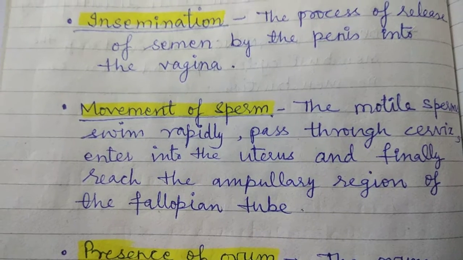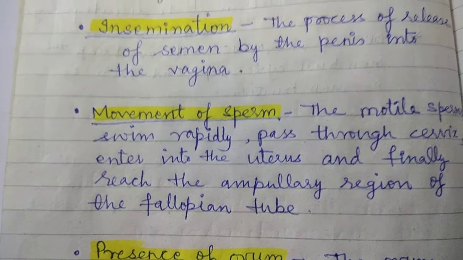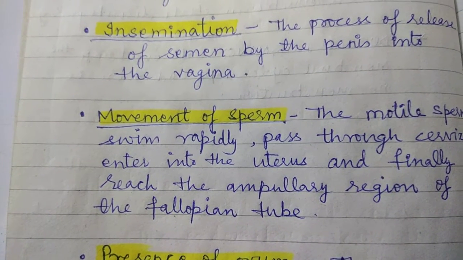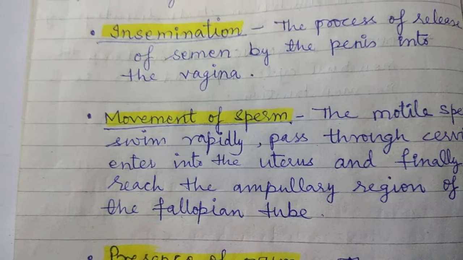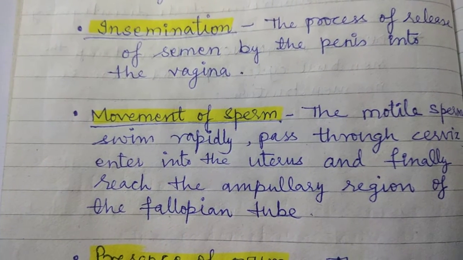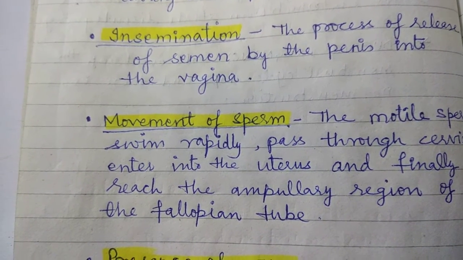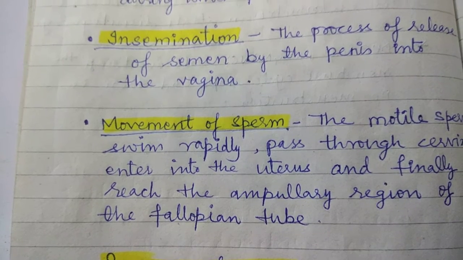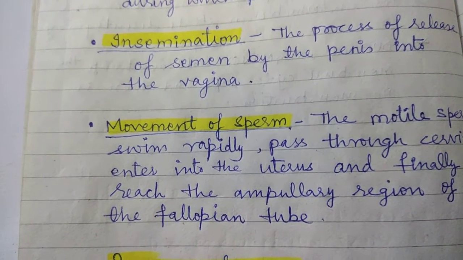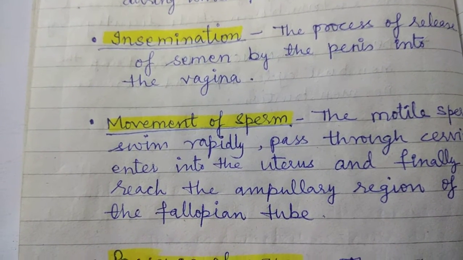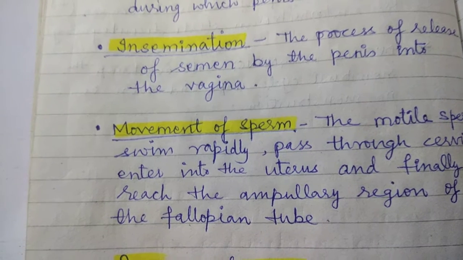It has to meet the ovum, and that occurs in the ampullary region. The sperm has to swim and pass through all the obstacles or chemicals which obstruct their path, but they have to reach.